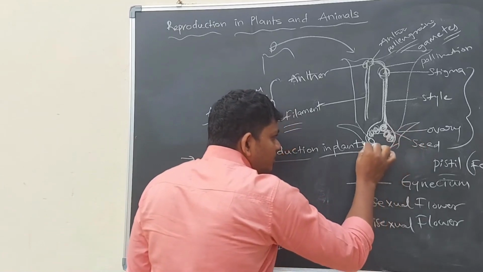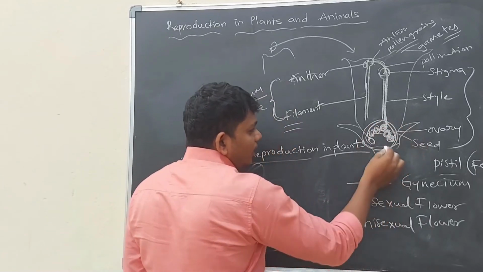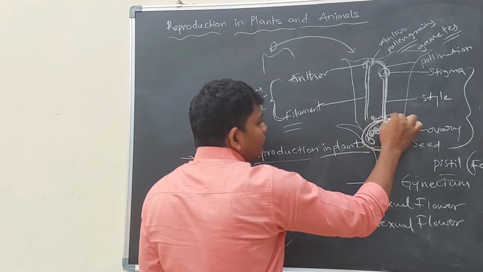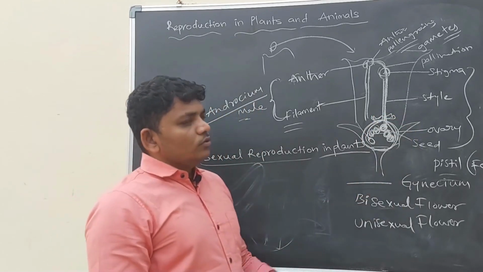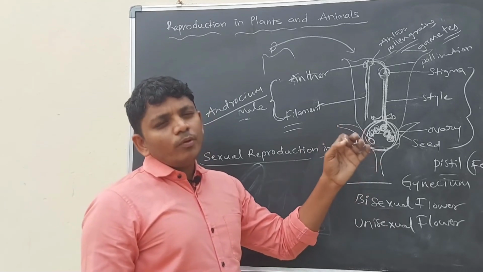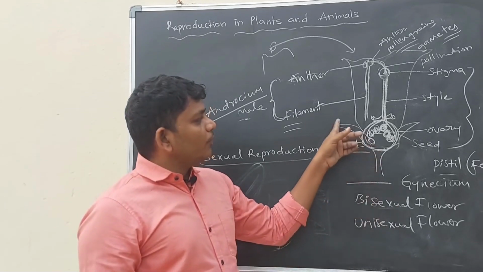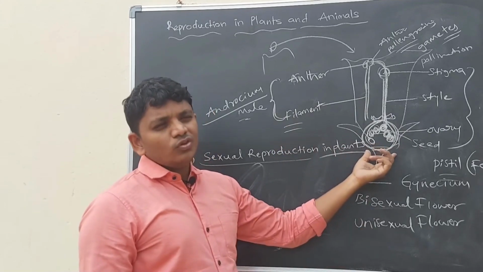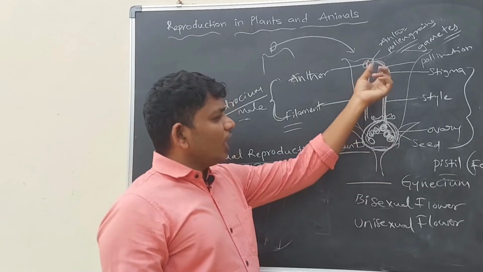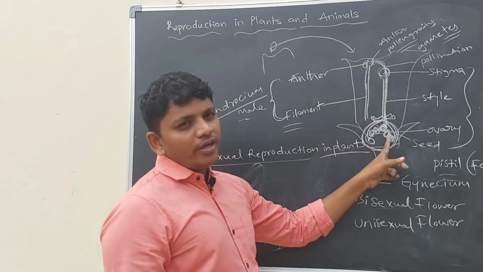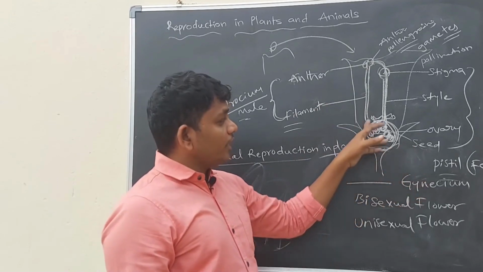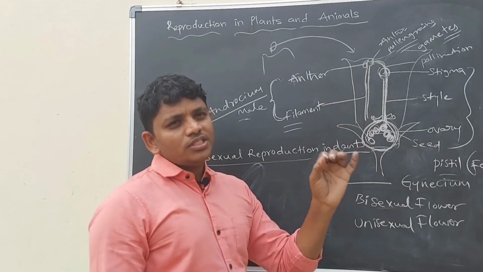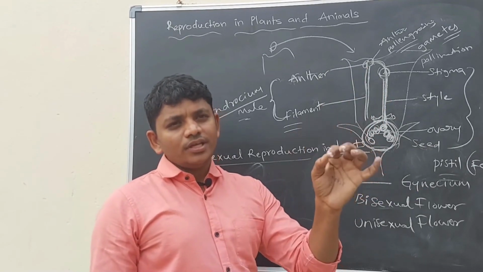Whenever fertilization is completed in the ovary, the entire ovary will grow into a fruit. When fruit formation starts, all the remaining parts of the flower are removed from the fruit. So simply, after fertilization the ovule converts into a seed and the entire ovary converts into the fruit. This is sexual reproduction in plants.